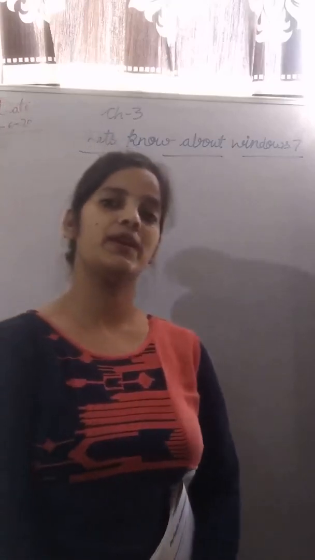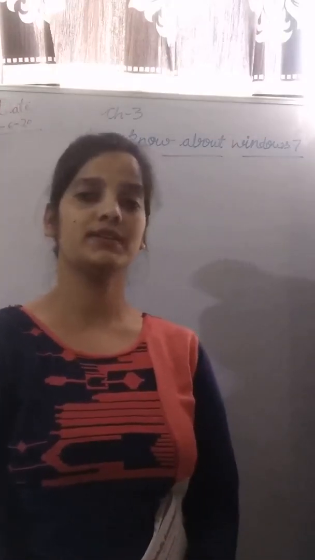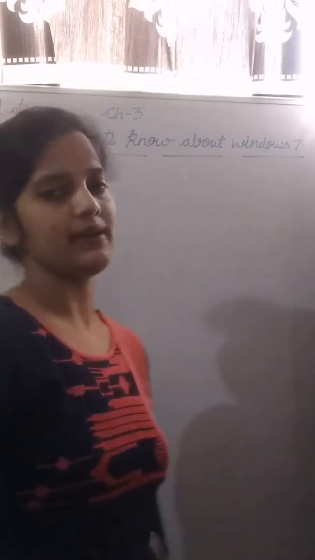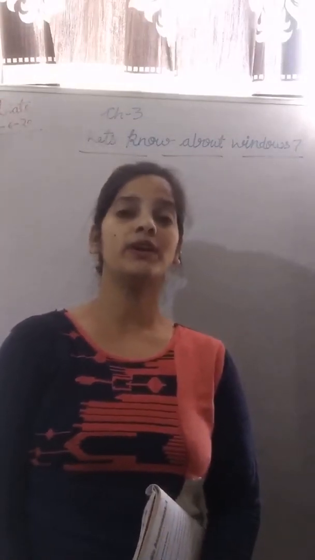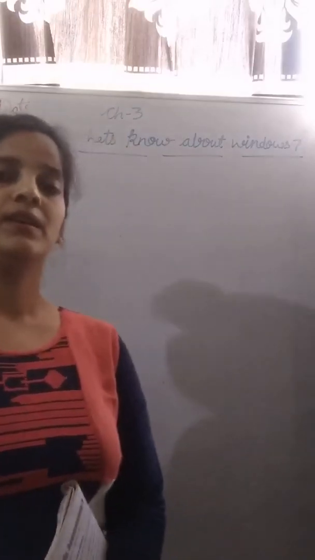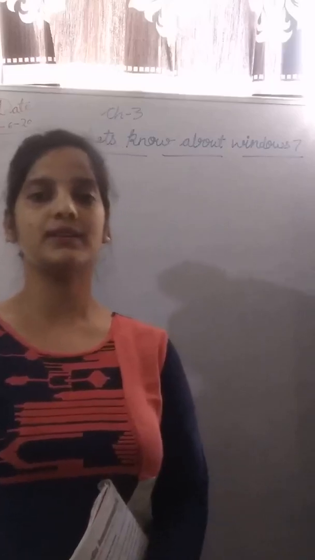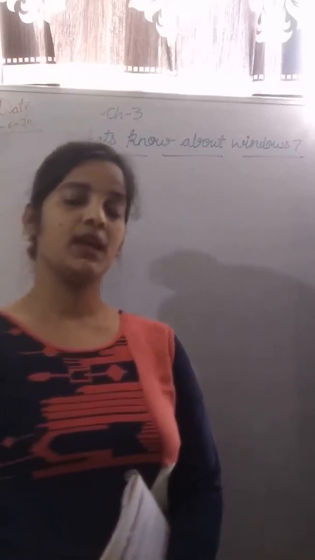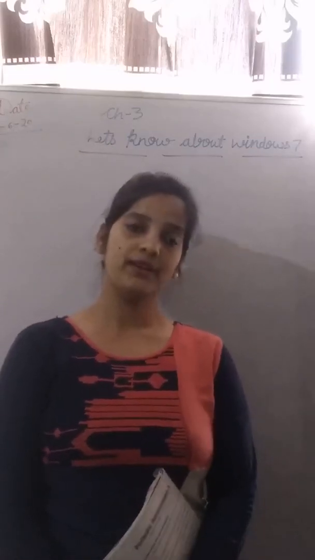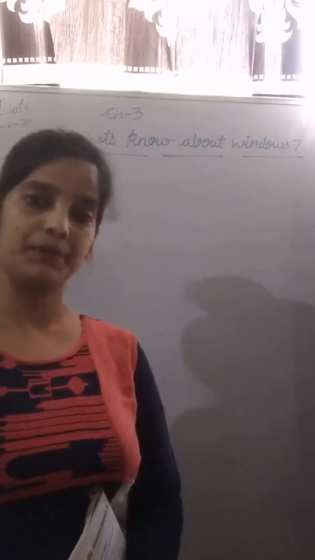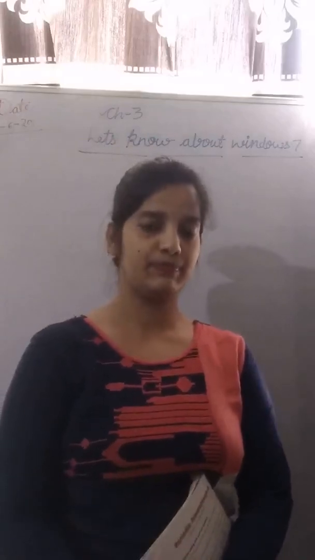Okay, students, today we will start chapter 3. Let's know about Windows 7. Now, what is Windows 7? So, students, in the previous chapter, we have learnt about software. In software, there are two categories: one is application, another is system.